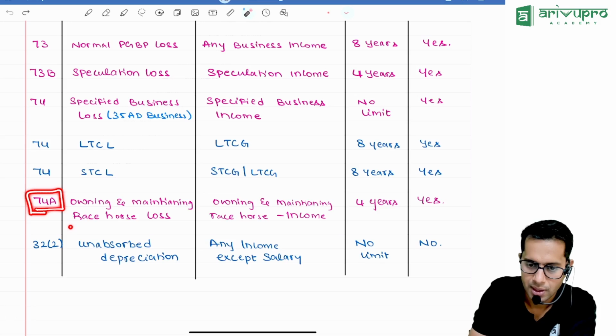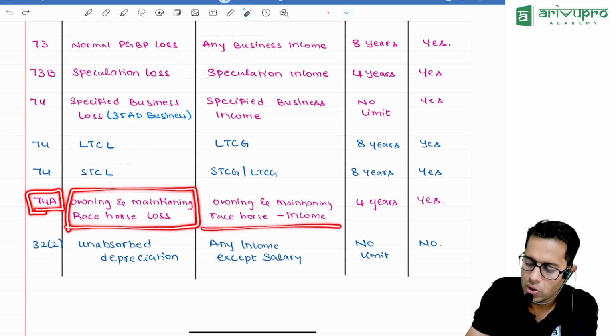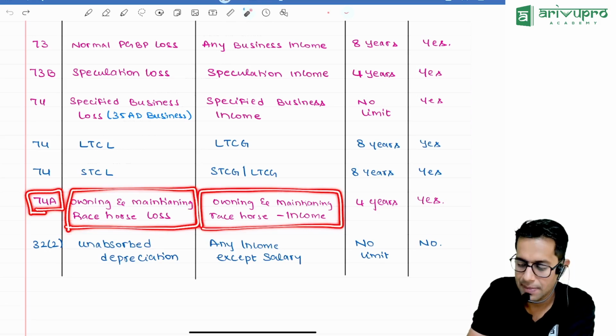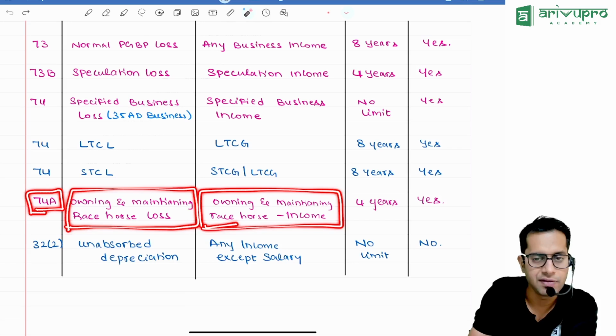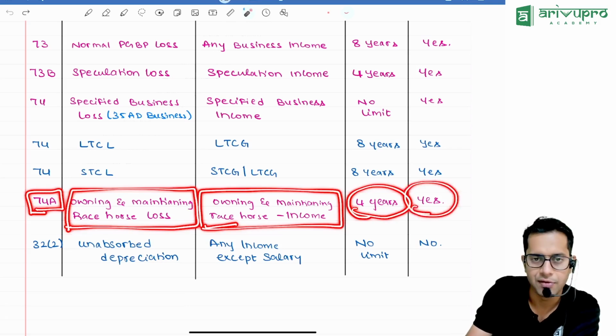74A, owning and maintaining racehorse. Owning and maintaining racehorse loss can be carried forward and adjusted with whom, sir? Owning and maintaining racehorse income. It can be carried forward for 4 years and filing loss return is mandatory.